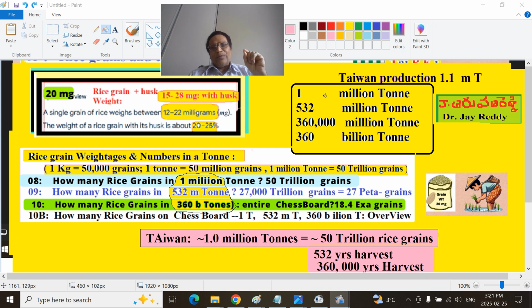You move slowly, and if you harvest 532 million tons, that is the global grain harvest of 2024, you will stop somewhere around the 56th, and you continue until the 64th square, entire board included. This is the tonnage you need. Then the grain number will be 18 followed by 18 zeros, that is 18 quintillions. That's what we are trying to show here.